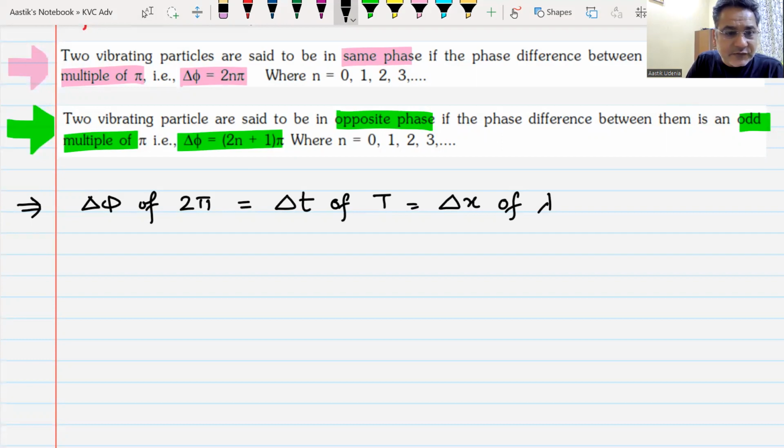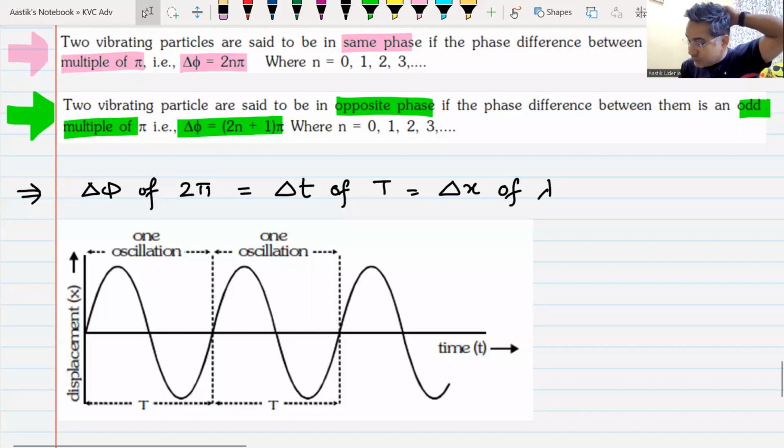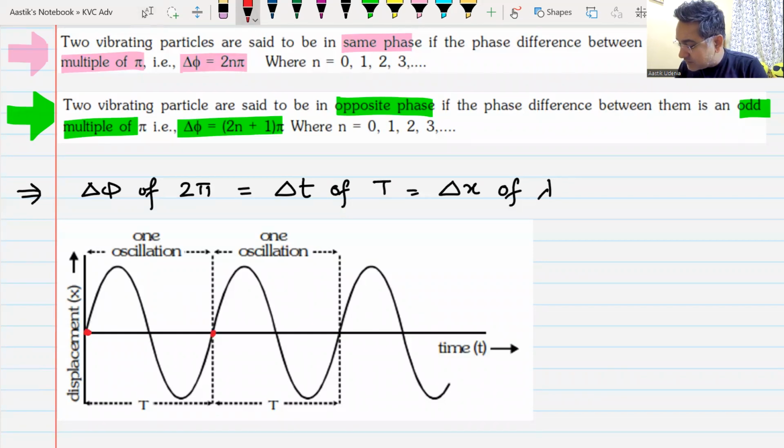It becomes easier for you to understand if you see a sine or a cosine wave. The sine or the cosine wave looks like this. Now, if I talk in terms of time, if the time here is 0, the time here is capital T. Time here will be T by 2.